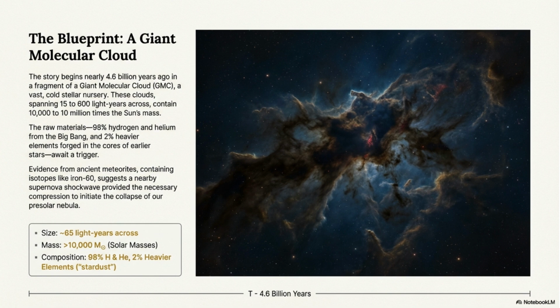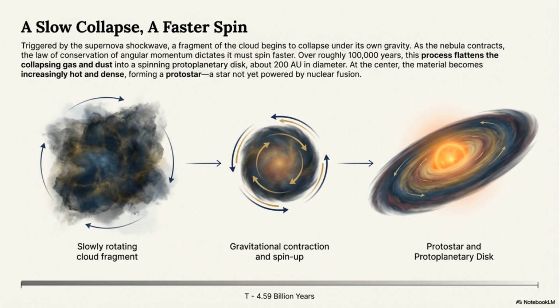Our story began 4.6 billion years ago in a giant molecular cloud, a vast, cold stellar nursery. This cloud contained raw materials, 98% hydrogen and helium, and 2% heavier stardust, formed in earlier stars. A nearby supernova shockwave triggered the collapse of the cloud fragment. Under its own gravity, the cloud contracted.